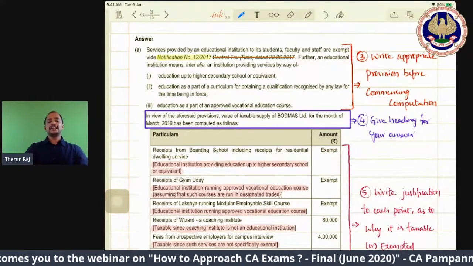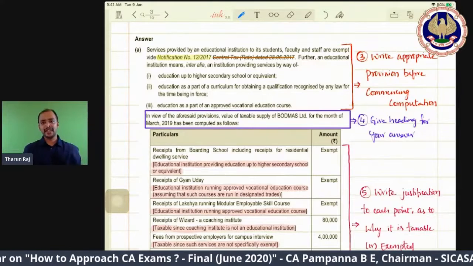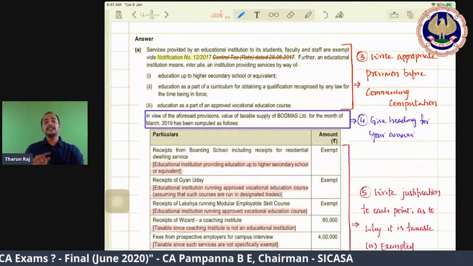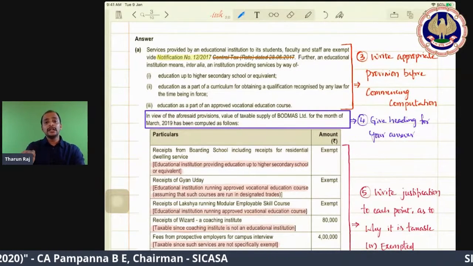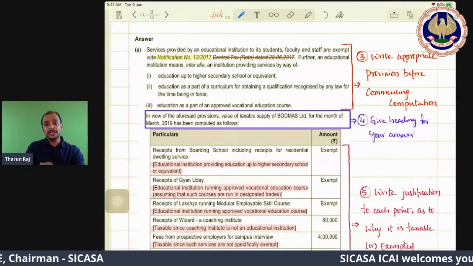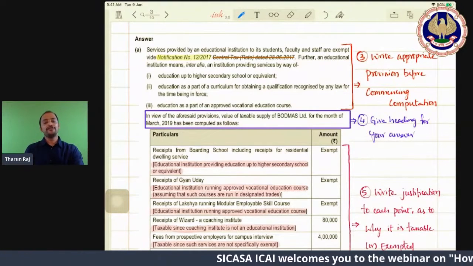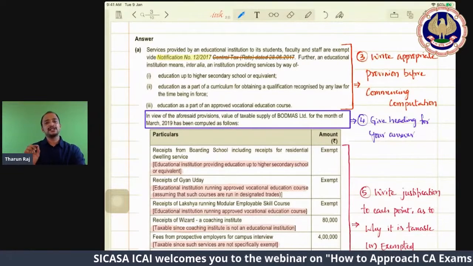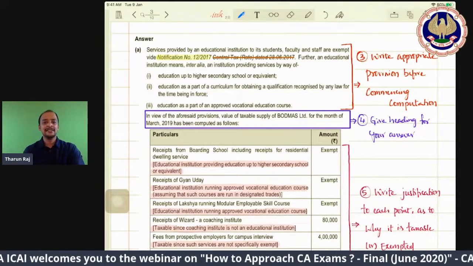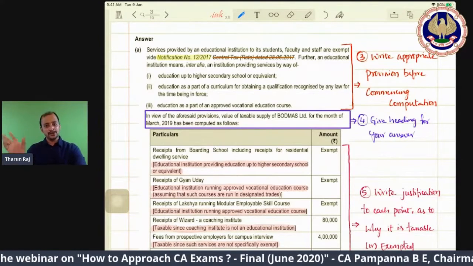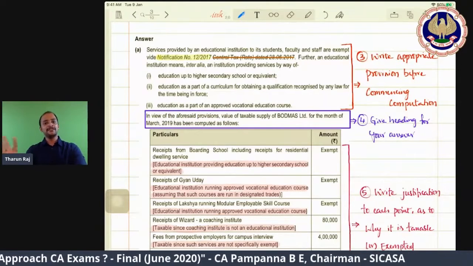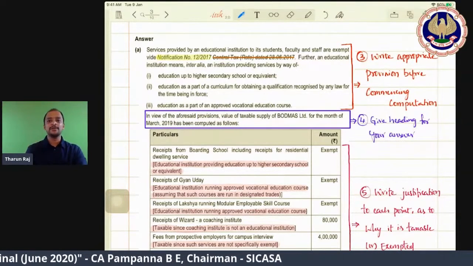For example, section 7 deals with supply. In section 7, subsection 2 deals with exclusions from supply. If you are not able to remember section 7 subsection 2, at least write section 7 for this particular exclusion or inclusion in supply. When it is supply, section 7 should come to your mind.